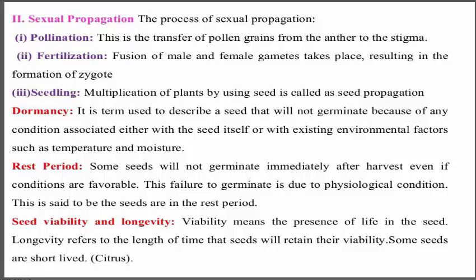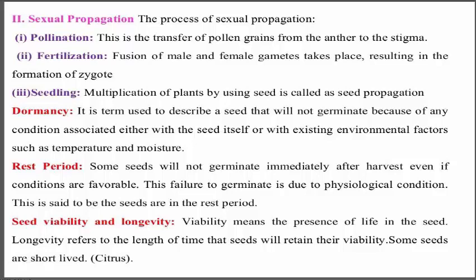What is dormancy? It is the term used to describe seed that will not germinate because of any condition associated either with the seed itself or with existing environmental factors like temperature, moisture and others. During the rest period, some seeds will not germinate immediately after harvesting, even if conditions are favorable. This failure to germinate is due to a physiological condition, and the seeds are said to be in the rest period.